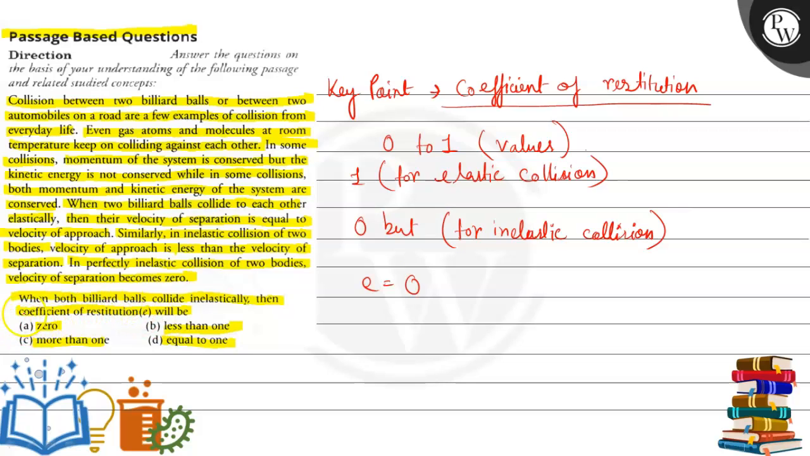So, among these four options, the right option will be option A, that is 0, because for inelastic collision the coefficient of restitution will be only 0.